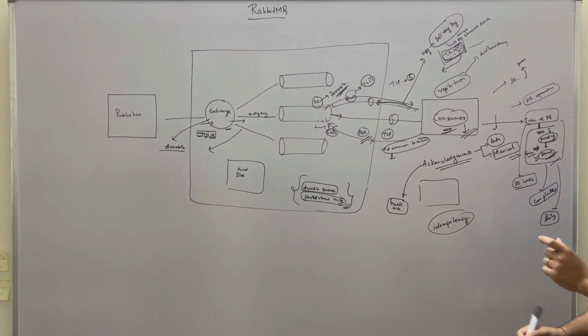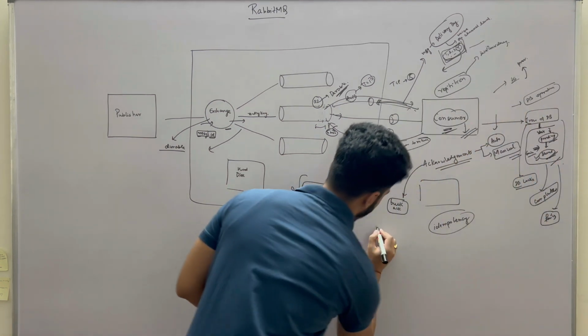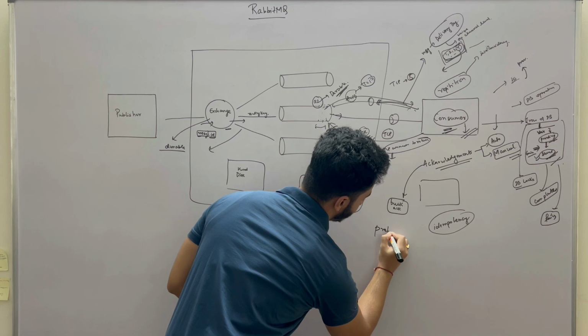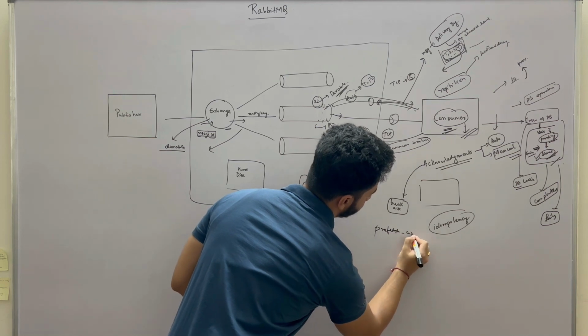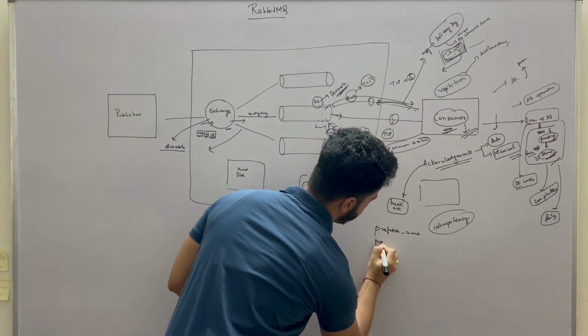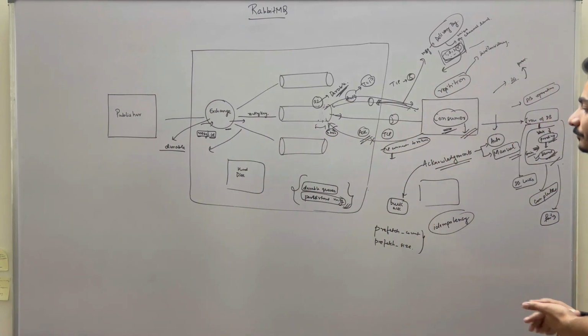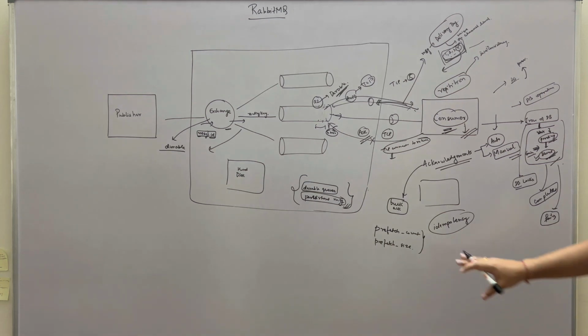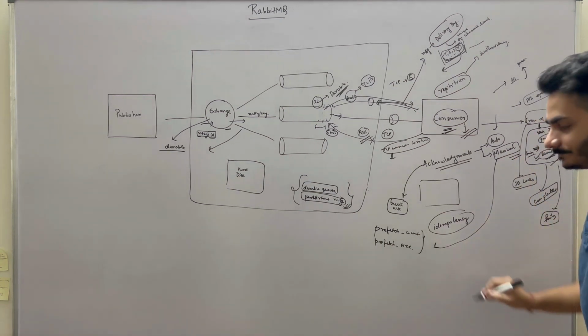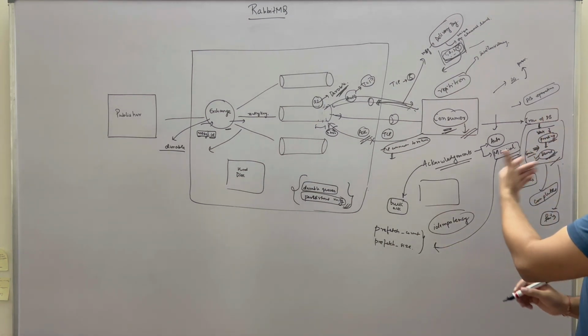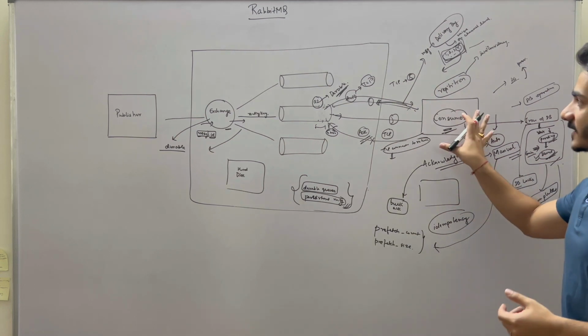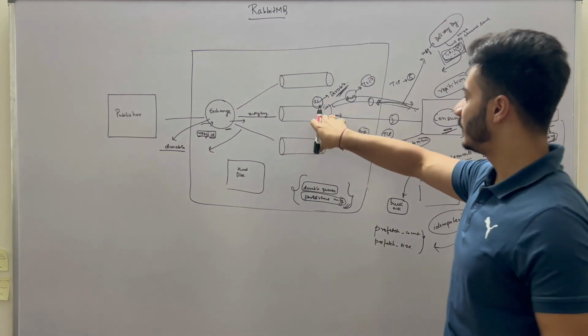Also, one more thing is there, that is prefetch count and prefetch size. Now these two properties work side by side. In case you are using manual acknowledgement, the queue will normally push the messages one by one.